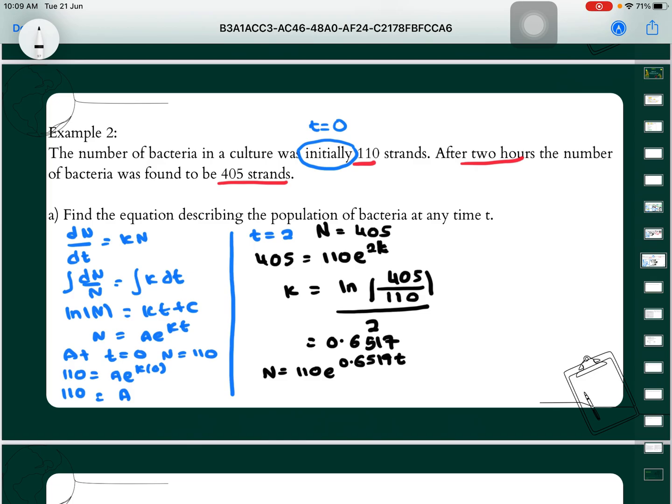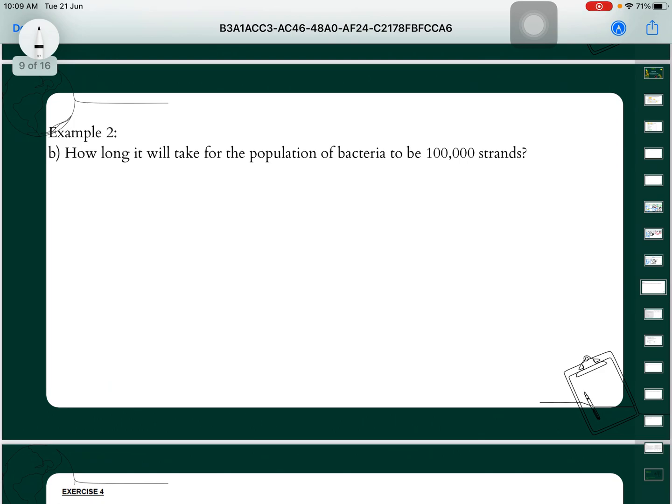Okay, so this is the formula for this situation. When you have time, you need to identify or forecast the number of bacteria for the future, we use this formula. Okay, next we look at the next example. How long will it take? This is the same question from previous. When the question asks to find how long, we want to know the time when the population of bacteria becomes 100,000.